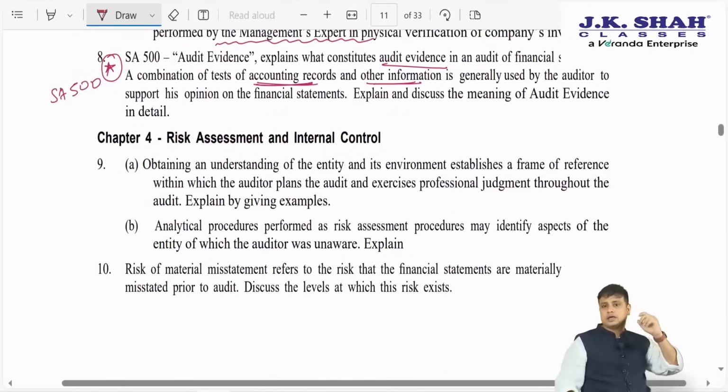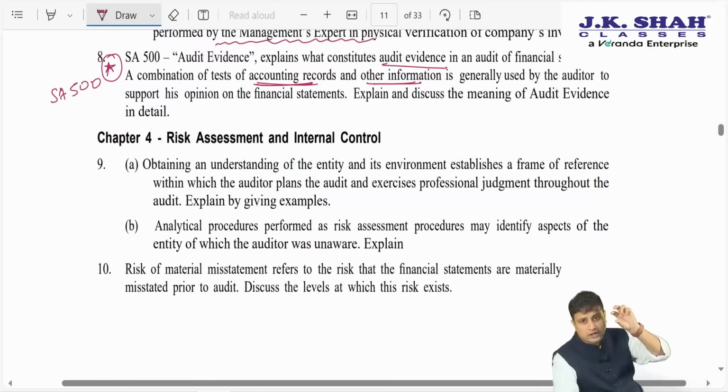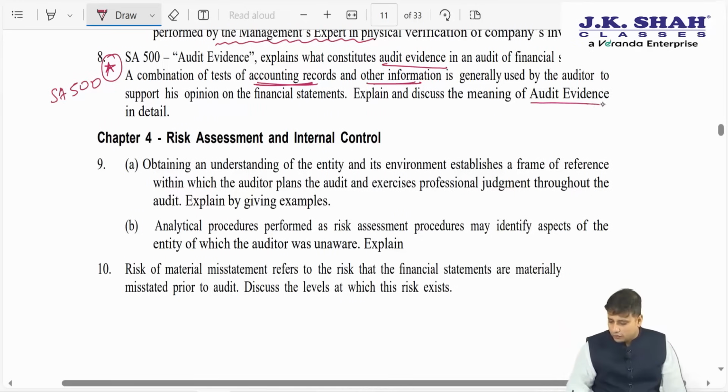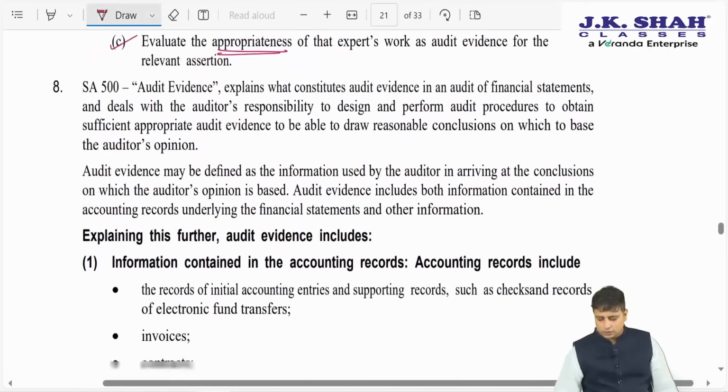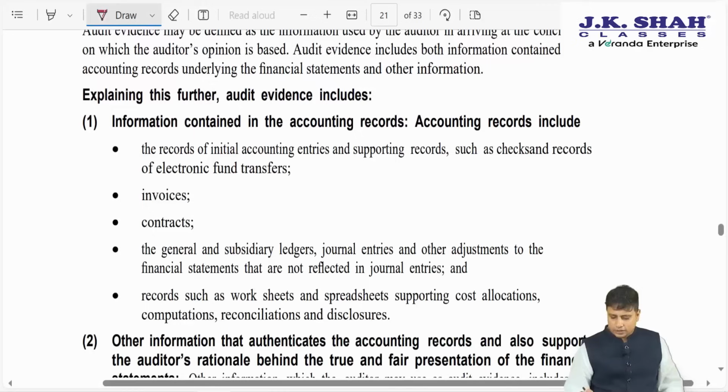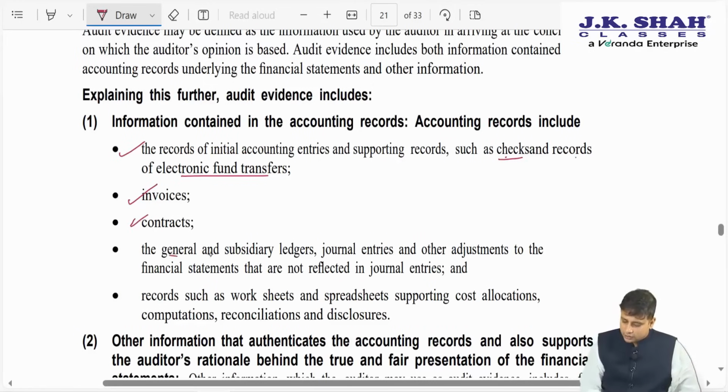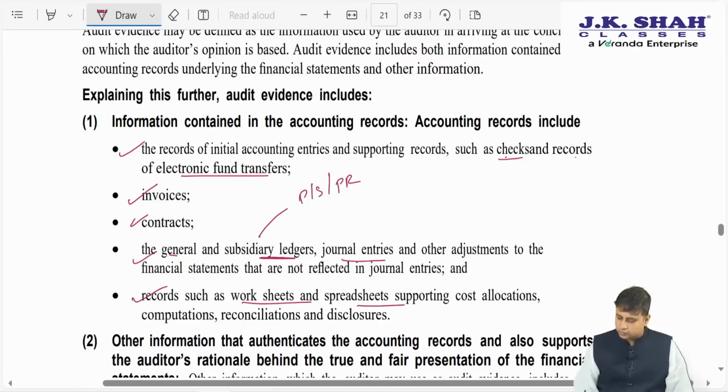So what they are saying is, okay, while auditing, we do a combination of tests of accounting records and also other information. Explain and discuss the meaning of audit evidence in detail. So here, what are they expecting from you is to explain what accounting records are and what other information is. Accounting records means those from which the entries and everything have been developed. For example, records of initial accounting entries, supporting records such as cheques and records of electronic fund transfers, invoices that we have, contracts that we have, general and subsidiary ledgers. What is a subsidiary ledger? Purchase book, sales book, purchase return book, journal entries, and records such as worksheets and spreadsheets.